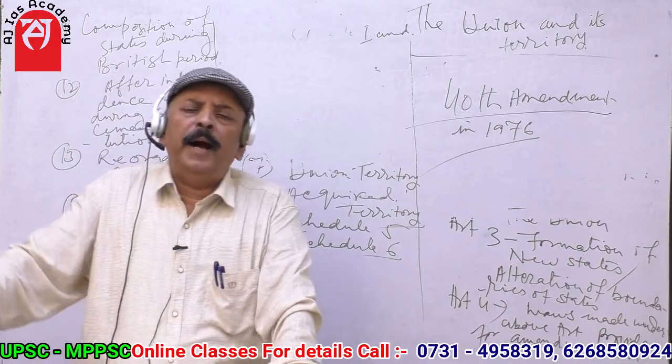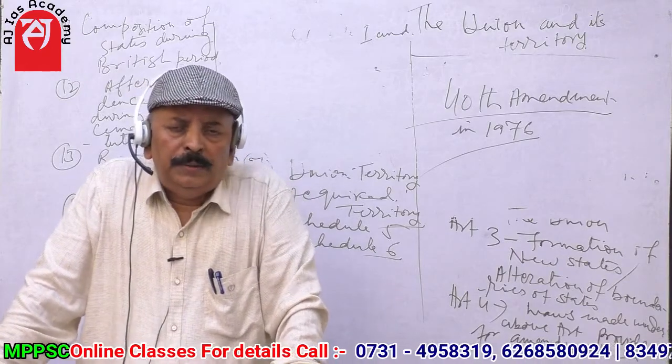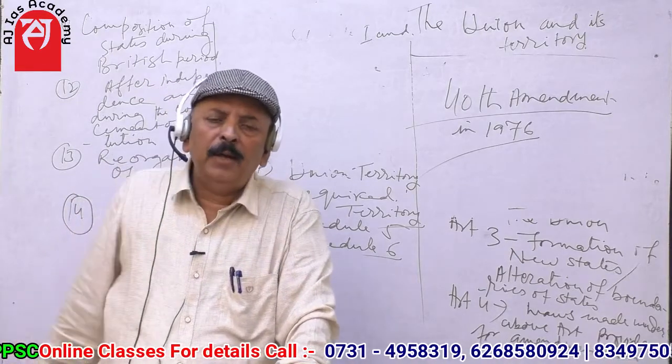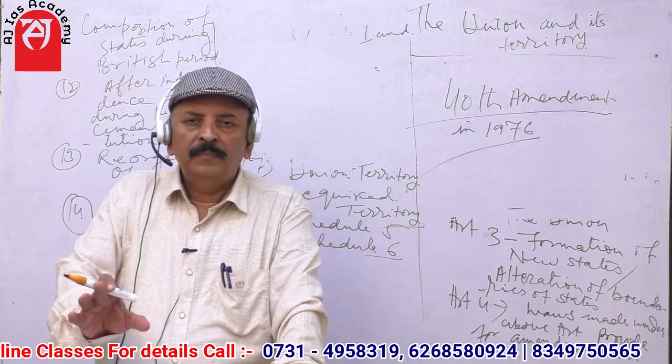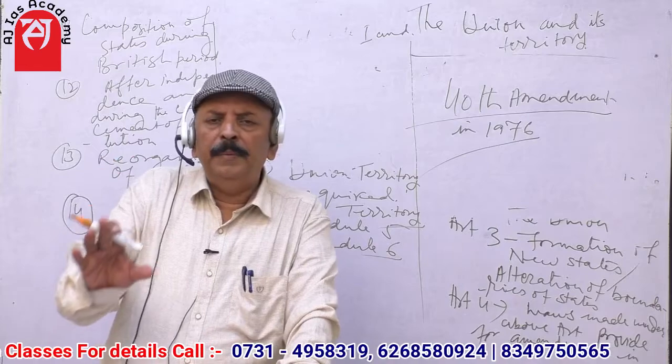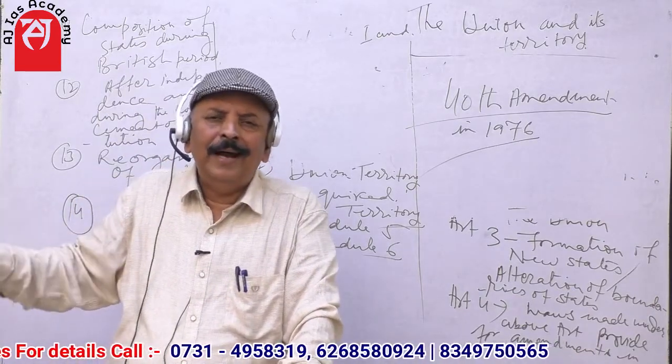In the case of High Court, a union territory may have a separate High Court, or its jurisdiction may be merged with the nearby High Court.